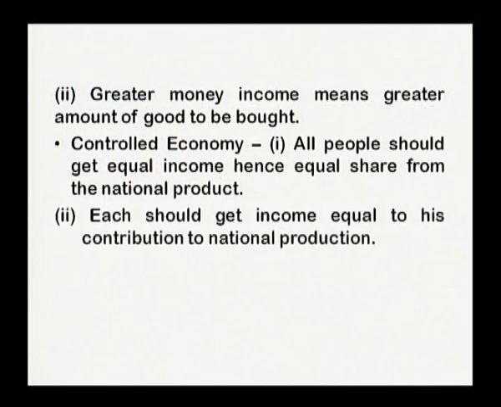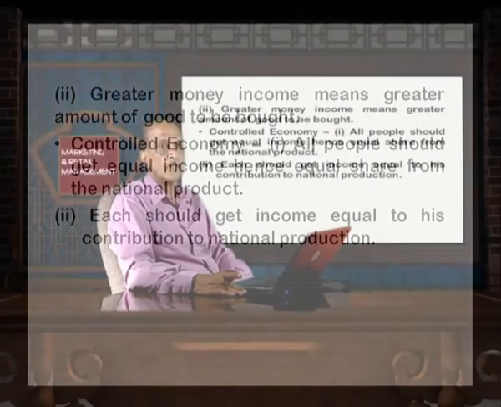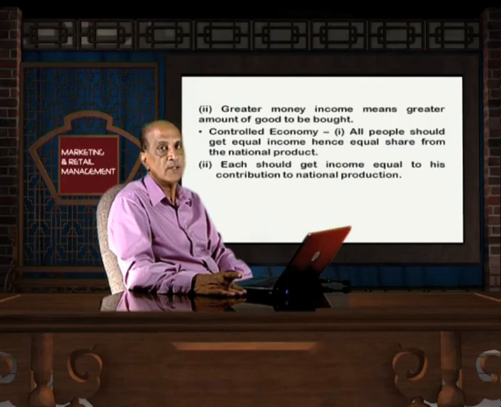Now second, each should get income equal to his contribution to national production. So in a controlled economy, the person who is contributing to production must get a share in the same manner in which he contributes to the national production.